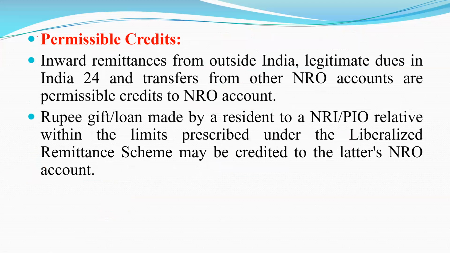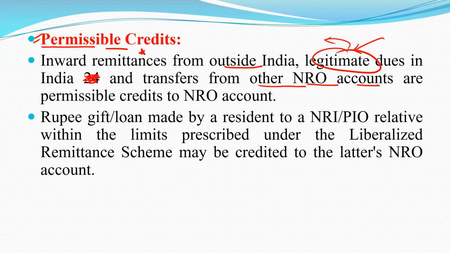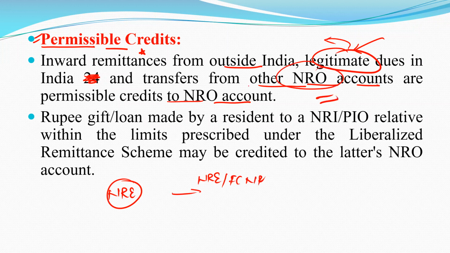So now what are permissible credits? Clear, now we have to discuss what are permissible credits and debits. Inward remittances from outside India or legitimate dues in India, any money from any person in India, and transfer from another NRO account are permissible credits to NRO account. Like in the case of NRE, we also get transfer from other NRE or FCNR accounts. Very important point.